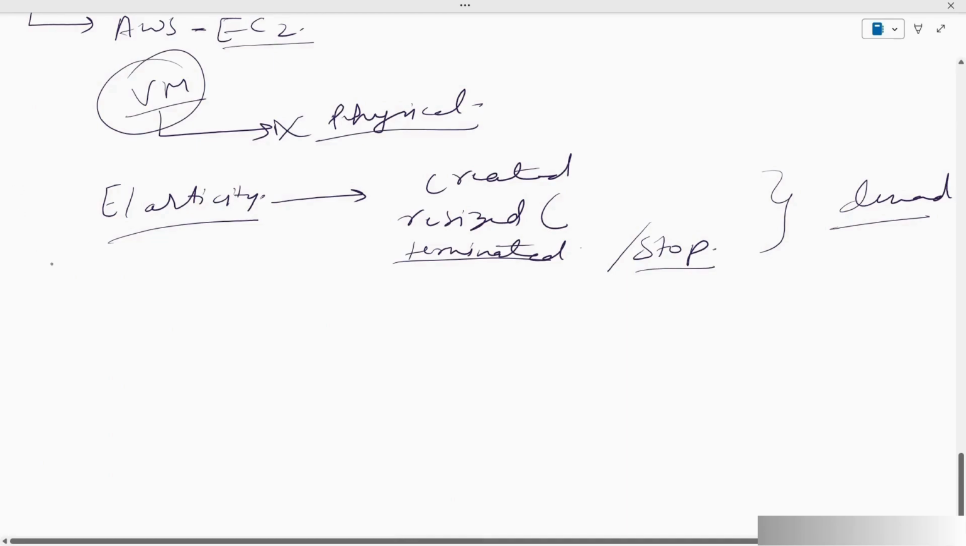Now again, talking about the benefits, what benefits do we have for EC2 machines? First, we have on demand.